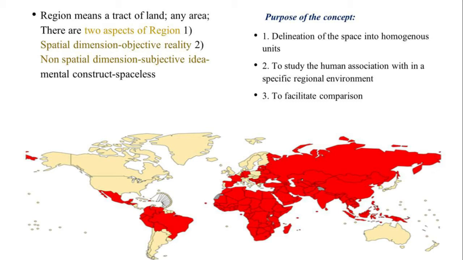Okay, to go from Aizawl city to Champhai, I need to go through this area. These are the regions that I need to go through. Actually, I am not measuring those areas. I am not taking a tape and measuring those areas. So that is dimensionless, that does not have any spatial existence, that just exists in my mind.